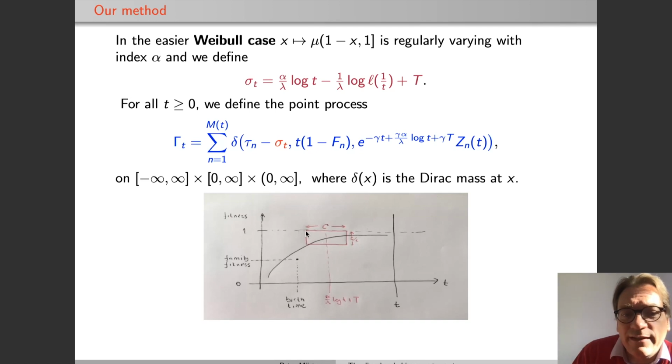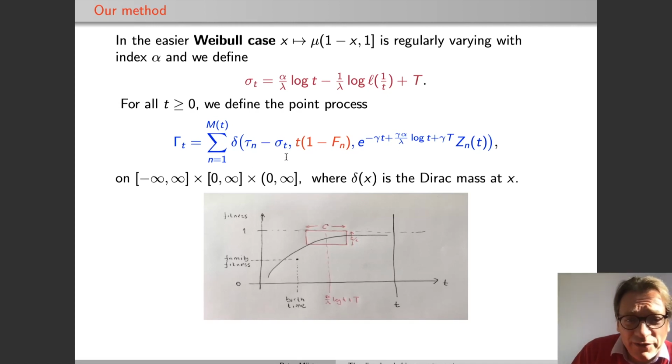And this has a distance to the maximum fitness value 1, which is of order 1 over t, and the width, which is of constant order. This corresponds to the fact that there is no scaling in the first component, so it's just tau(n) minus the distance sigma t to 0. And here, 1 minus the fitness is of order 1 over t. Okay, and then we have this scaling for the size, for the occupancy of the table.